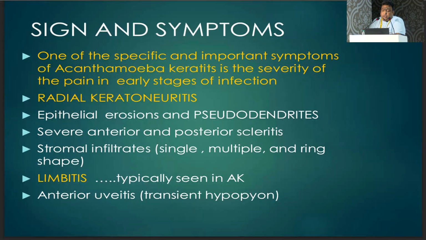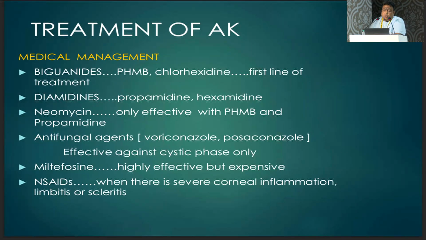There could be severe anterior and posterior scleritis. Stromal infiltrates are normally seen, and limbitis is typically seen in acanthamoeba keratitis. Anterior uveitis that leads to transient hypopyon. In medical management, biguanides are the first line of treatment, that is polyhexamethylene biguanide and chlorhexidine. Then other drugs used are diamidines, propamidine, hexamidine, and neomycin, which is only effective with an additional drug to polyhexamethylene biguanide. Then antifungal agents, voriconazole and posaconazole, are effective against the cystic phase only.